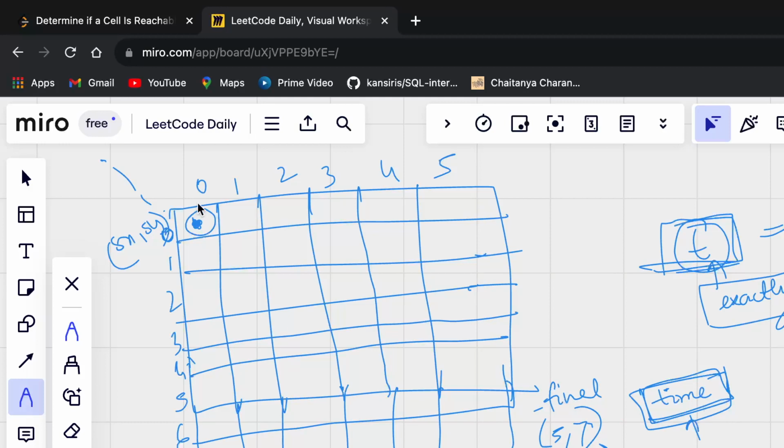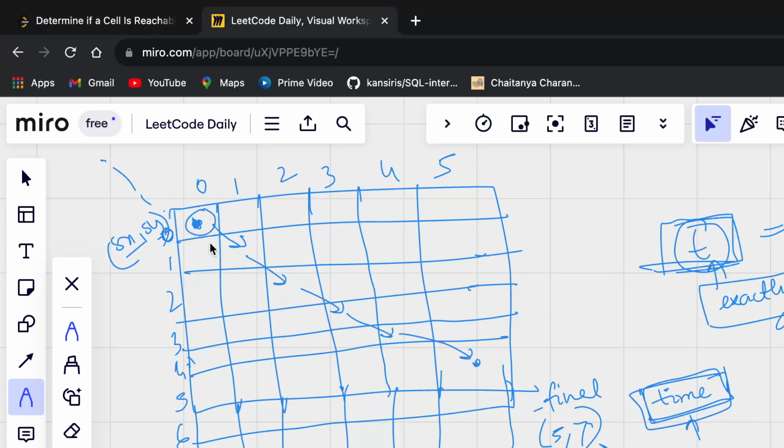So definitely I can say, if I try to reduce both the coordinates, that is, I try to move diagonally, right? If I try to move diagonally, so 1 second, 2 second, 3 second, 4 second, and 5 second, right? So within 5 seconds I was able to reach here, right?